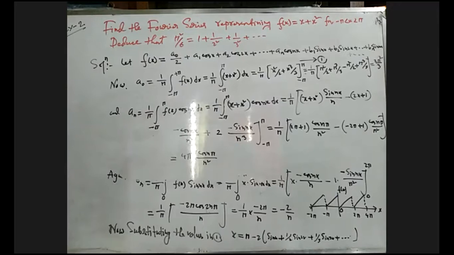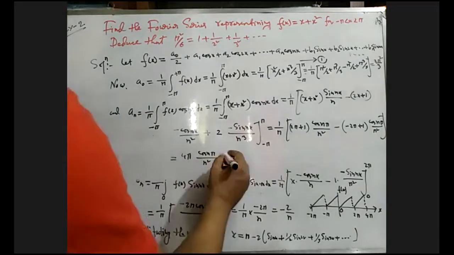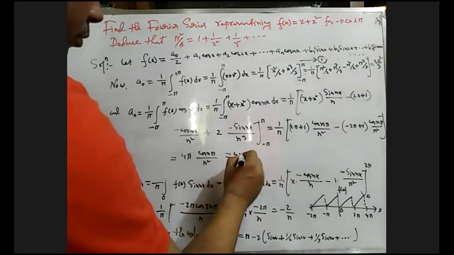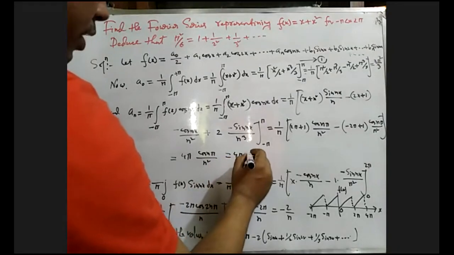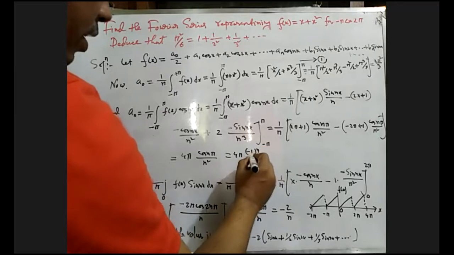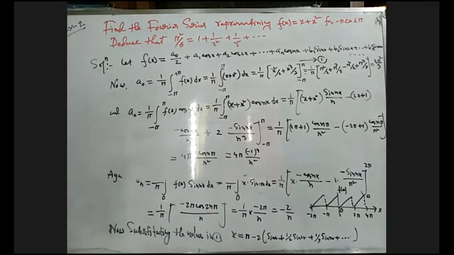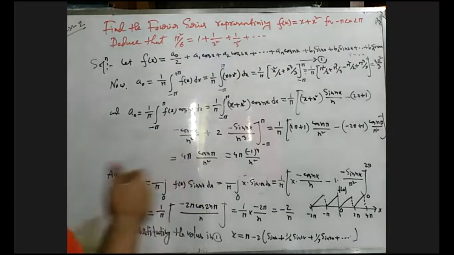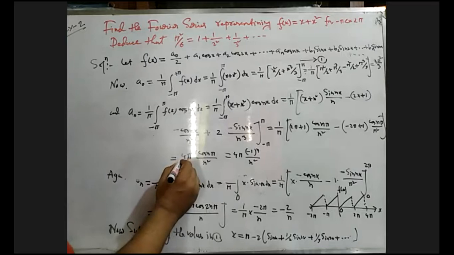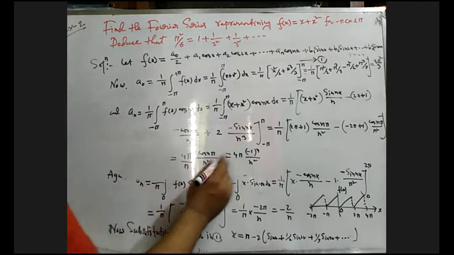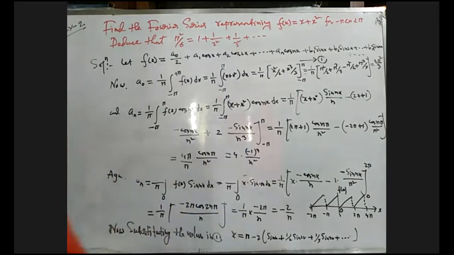But remember this, cos n pi equals minus 1 to the power n, for any value of n. Here will be 1 by pi, so pi will be cancelled. We get only 4 into minus 1 to the power n divided by n square.